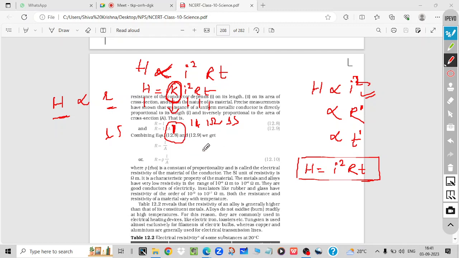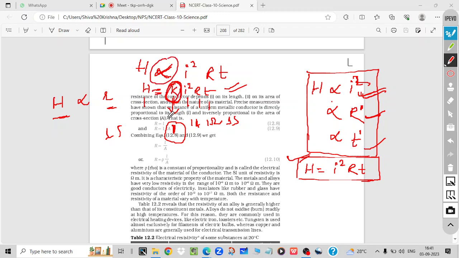Sometimes these are not the same, sometimes they are different, because it depends upon the experiment, meaning the material. So experimentally it is verified that the value of K is 1. Generally, Joule's law of heating is explained like this: heat is directly proportional to the square of the current, the resistance, and the time. If you convert this into an equation, one constant should come, but in most cases this constant is 1. That's why the formula for H is I square RT.